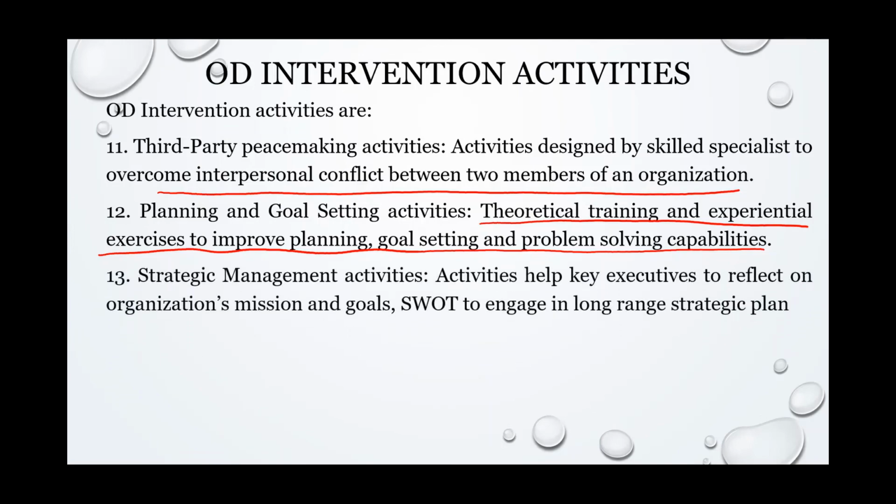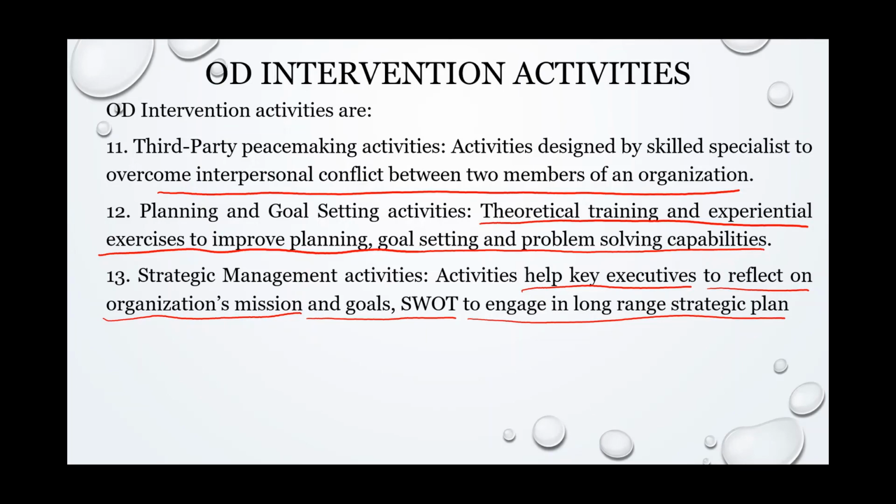Now strategic management activities. Here it is done for very few key executives of the organization. In this activity, they should reflect on the organization's vision, and analyze and assess the organization's mission, goals, and SWOT, and they have to engage in long range strategic planning.